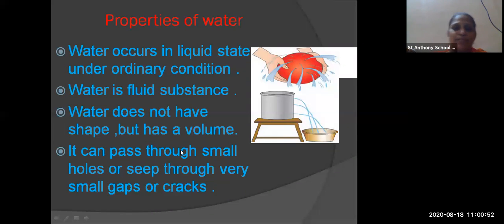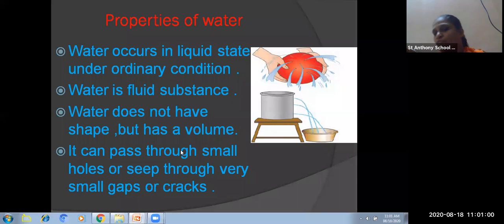One more example is given. A vessel is completely filled with water and three holes are made. From all three holes water is coming out, but the pressure of water is more at the last hole.